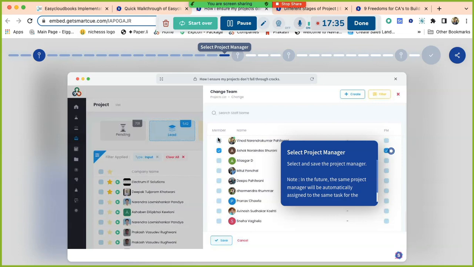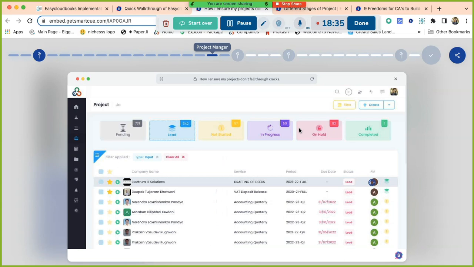So actually, when will a project be shown as pending, sir? When a client is created and a service is linked to the particular client, will it be showing as pending? No, not that. Say for example, today is suppose 29th, and some client is coming to you and we want to link GST return service. So we have created one client in the company page. Just a minute, let me go back and explain again.